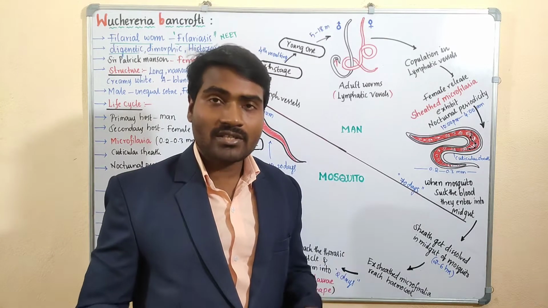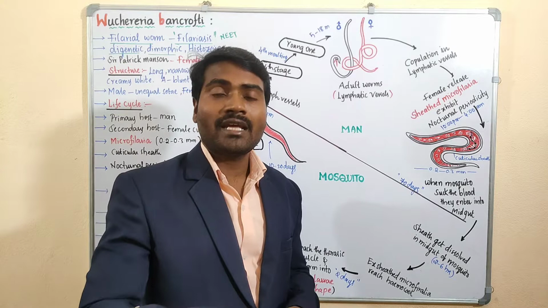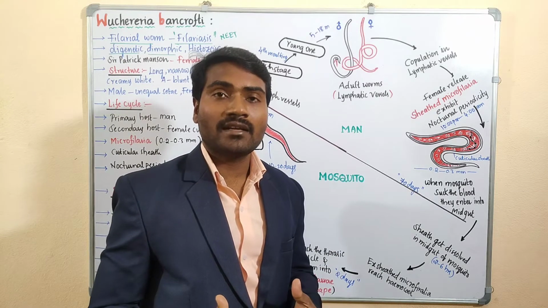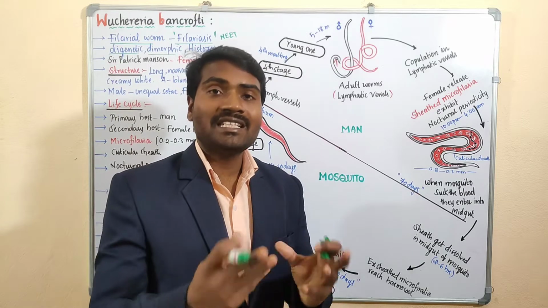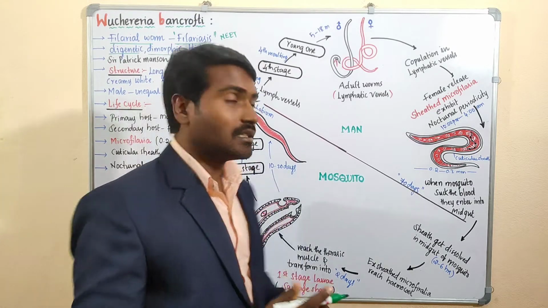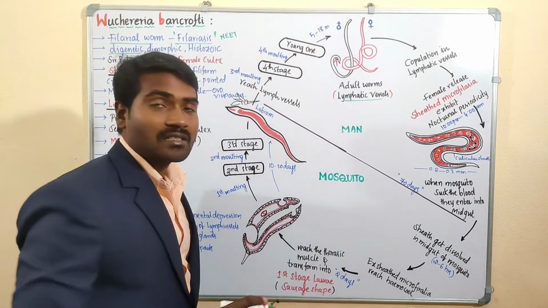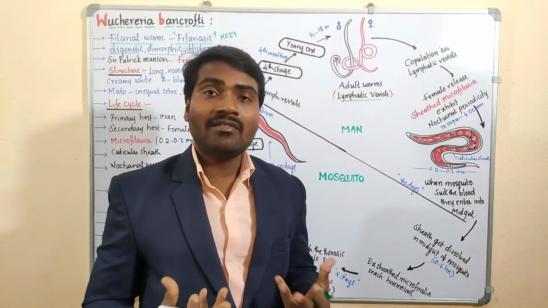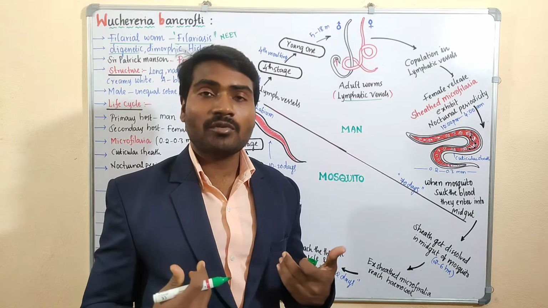Histology, as you know, is the study of tissues. So it lives in the tissues of the body, hence it is a histozoic parasite. Which tissues? Lymph vessels. You have to remember this point: it lives in the lymph vessels of man. Lymph vessels are part of the lymphatic system, a special system in our body.